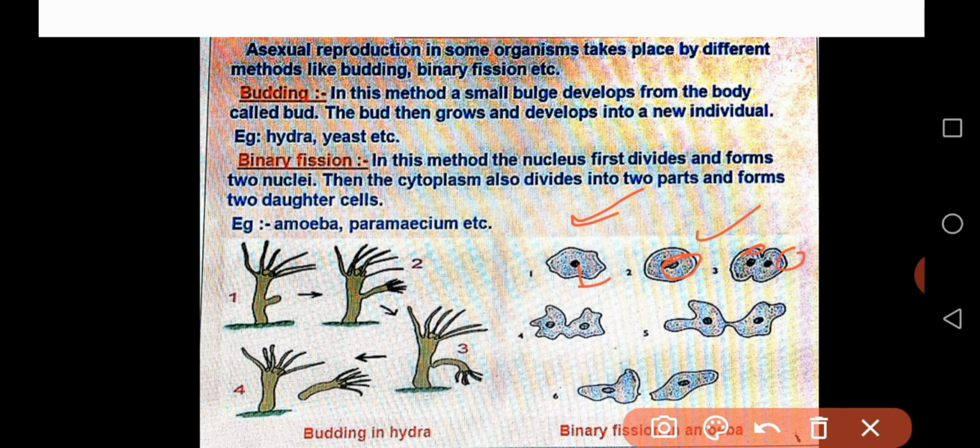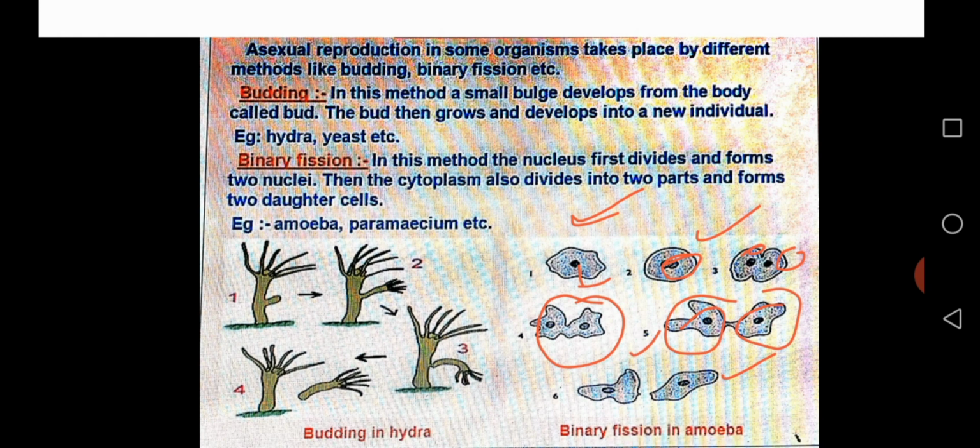After division of the nucleus, the cytoplasm also divides into two parts. Later the amoeba cuts into two equal parts, and the cytoplasm separates from each other. Finally, each part grows as a new amoeba.